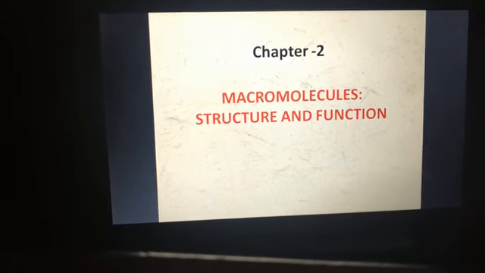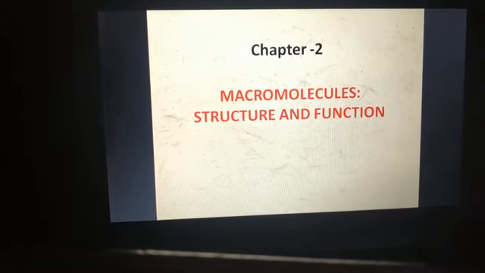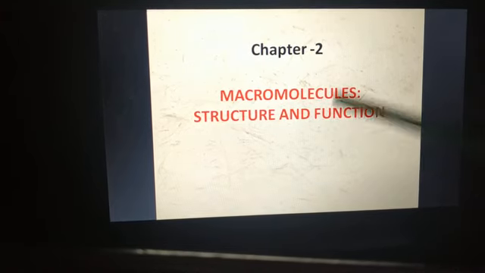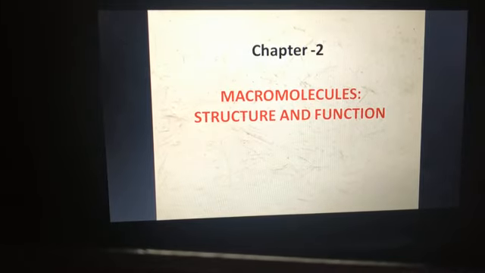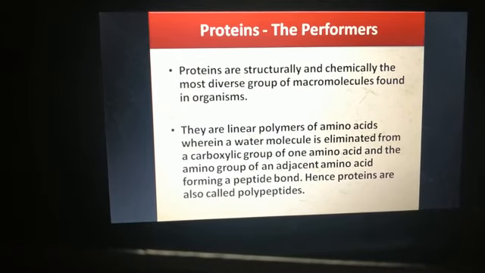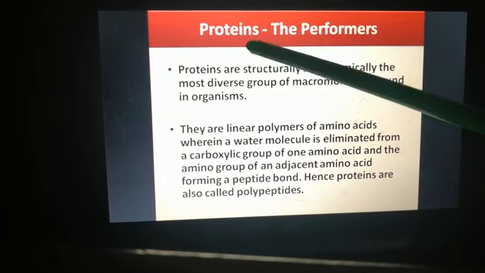Hello students. So today we'll continue the chapter macromolecules, structure and function. Till our last class I have discussed carbohydrates. Today we'll study the next macromolecules, that is proteins.